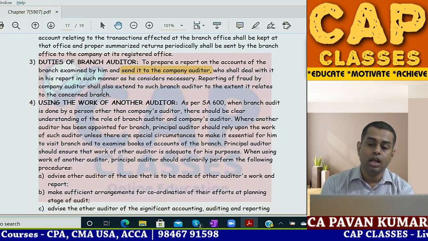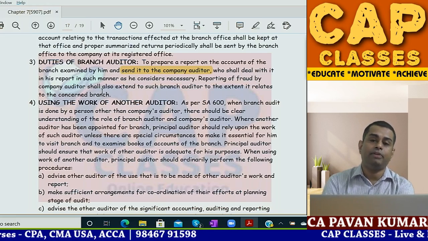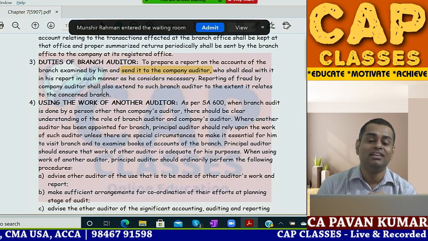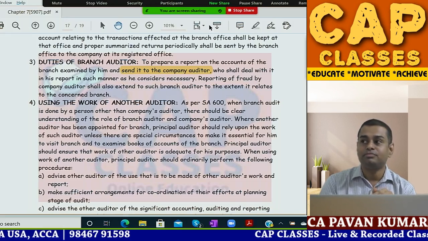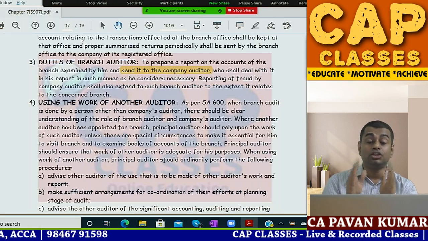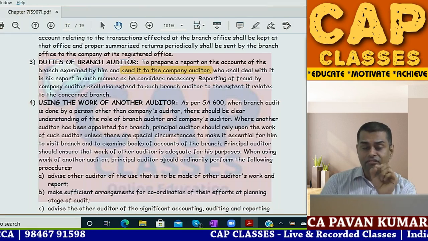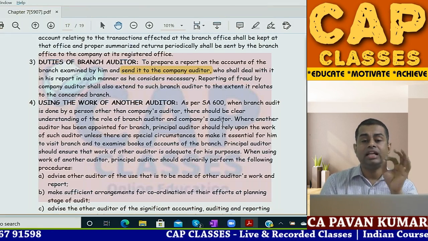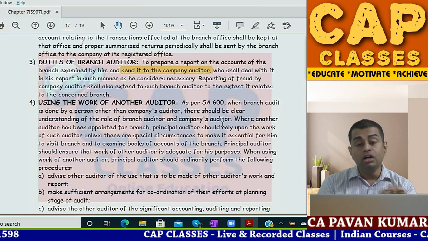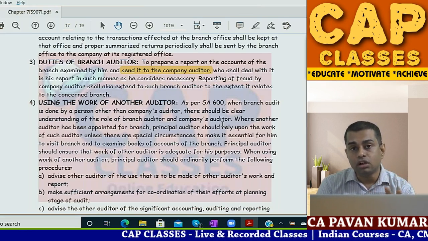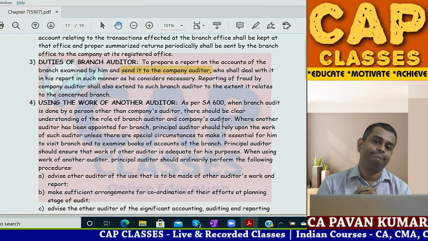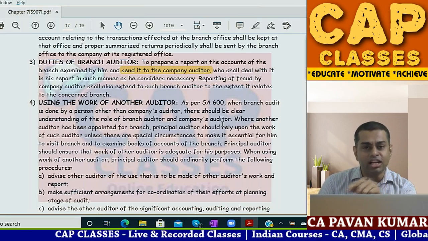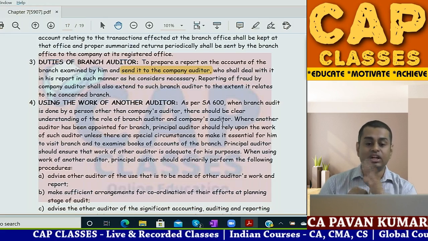Reporting of fraud by company auditor, section 143(12). Oh my god, sorry, how do you remember sections? Sorry, idiot, you also have to remember, okay? Okay, so 143(12), reporting on the fraud is there, no? That is applicable to branch auditors also. 143(12) is applicable to cost auditors and company secretaries also. That is what they are saying.